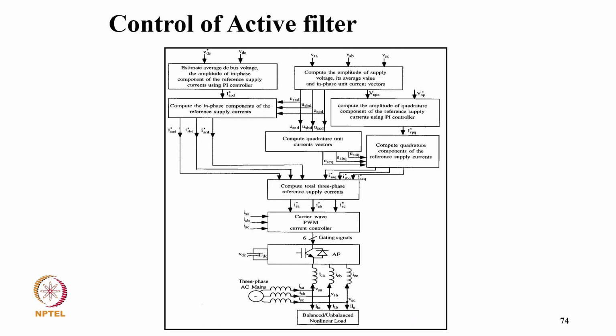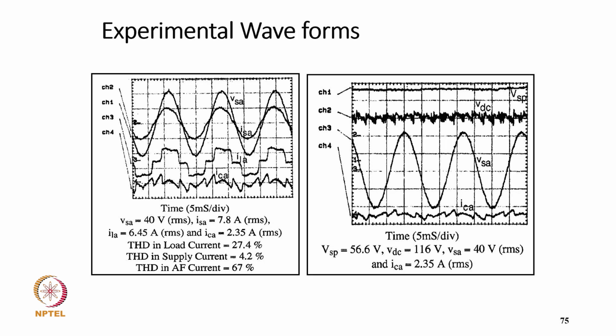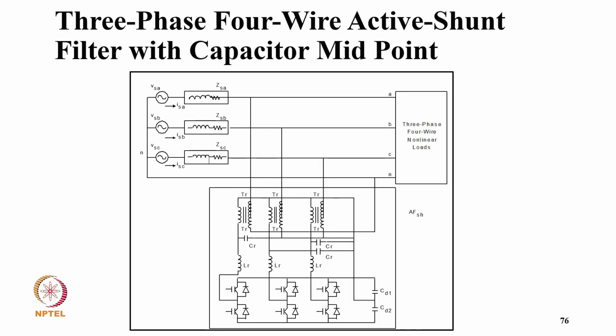And then of course there is a control for the active filter, for DC link voltage regulation, and you sense the AC voltage from which you find the fundamental voltage. Then you add the loss component to get the total reference current, and you have the feedback current and compare it to generate the gating signal for this shunt active filter. These are the typical results of the active filter: the load current, the active filter current, and the supply voltage and supply currents, and the DC link voltage is maintained, along with the supply voltage and the filter current.